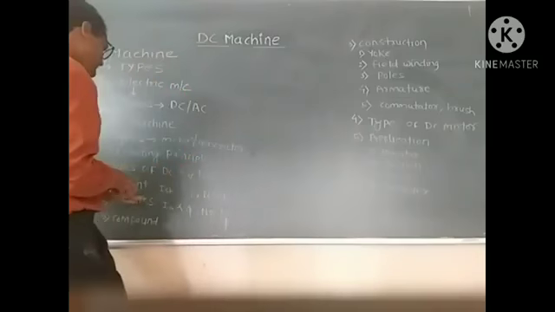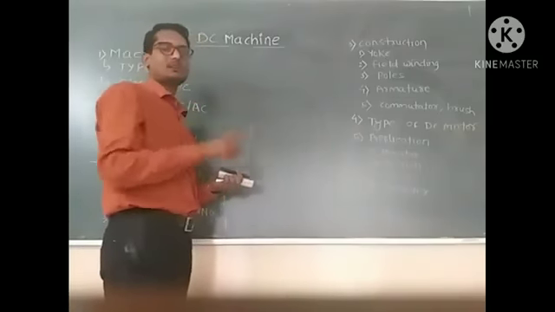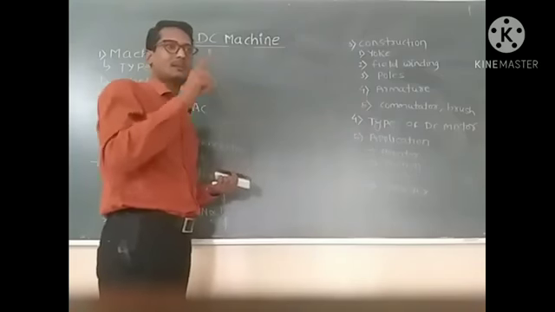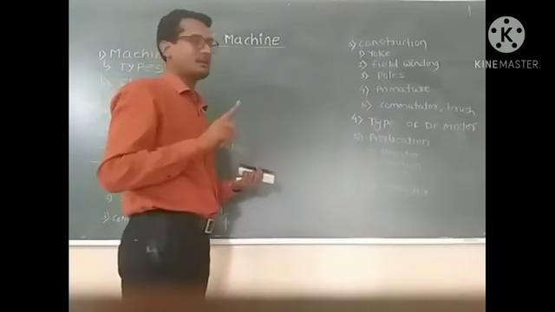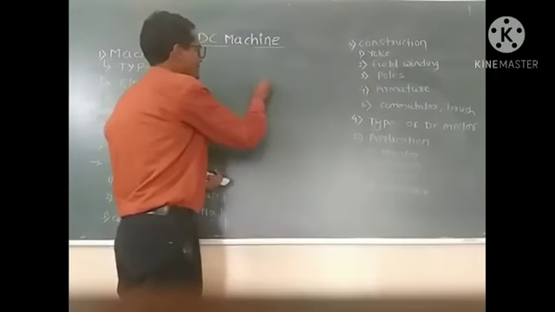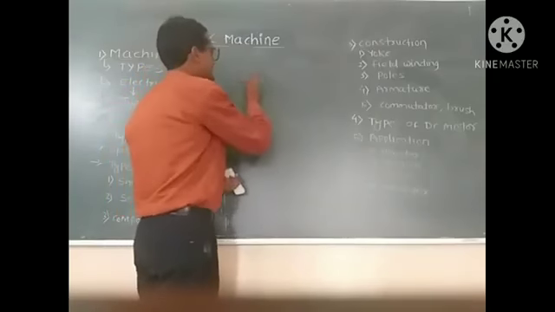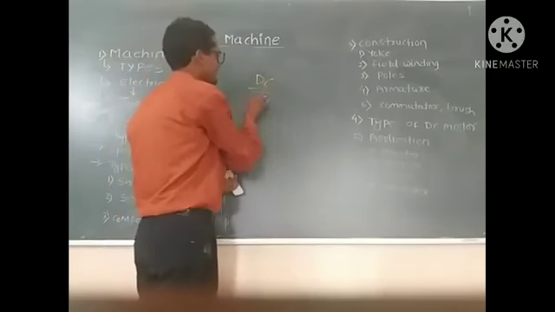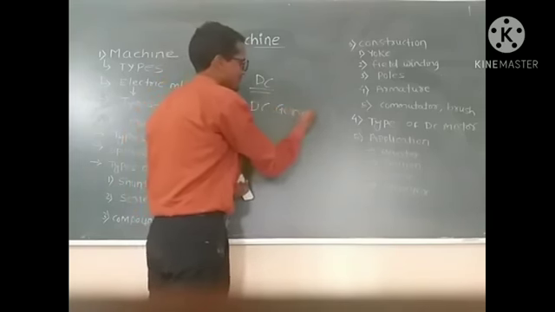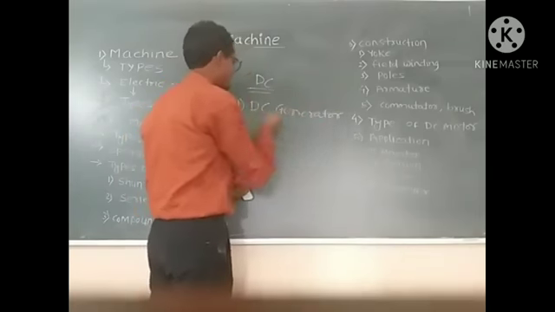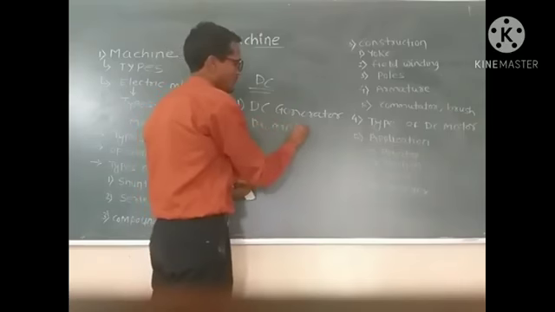After that, these electrical machines are also divided into two types each. The DC machine is divided into first, DC generator, and second, DC motors.